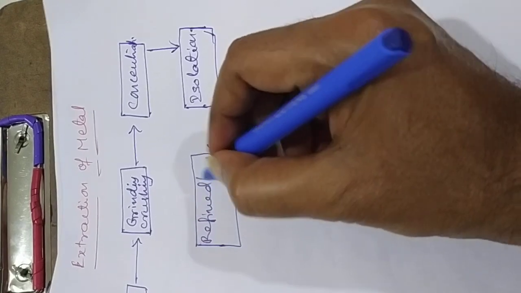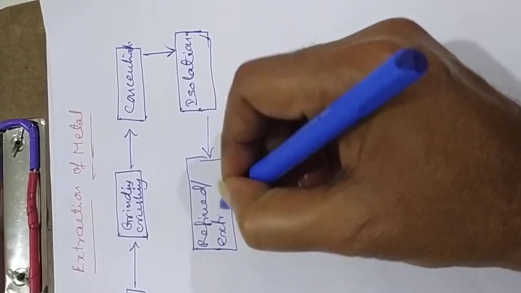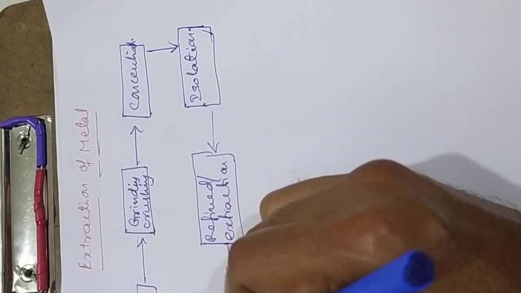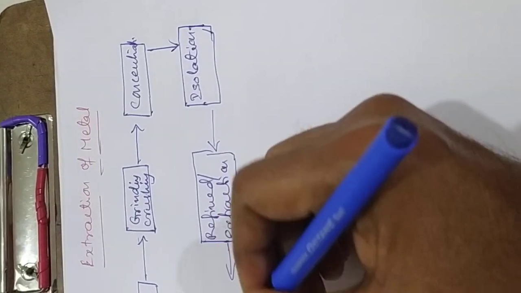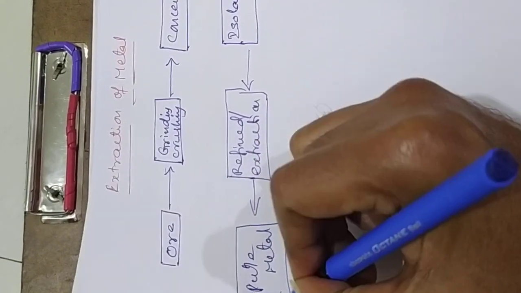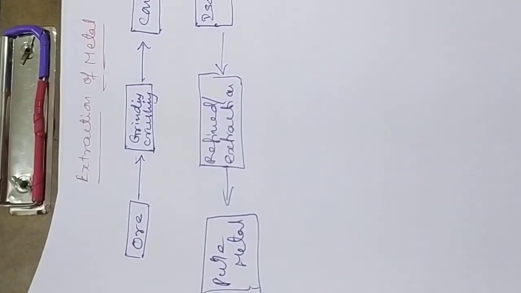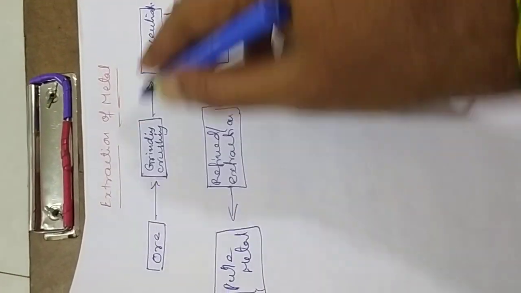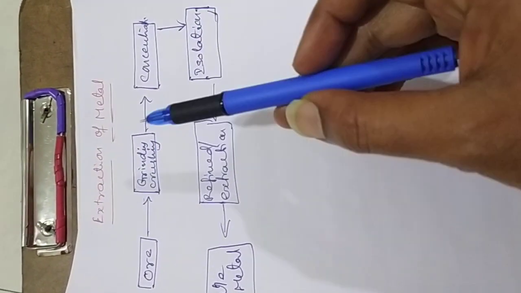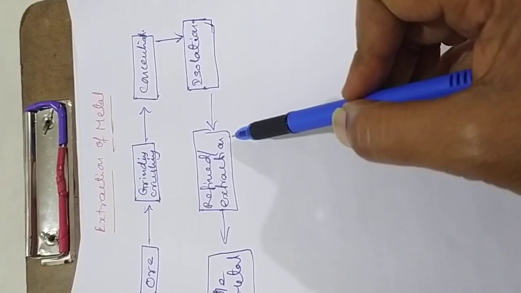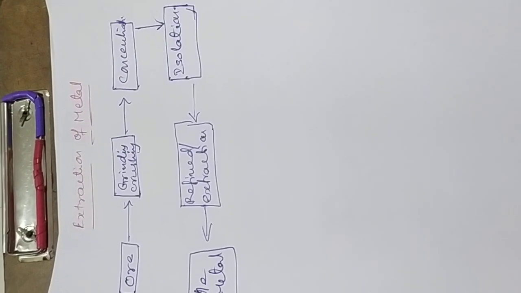Refined extraction. From this you will get pure metal. These are the basic 4 important steps: grinding, concentration, isolation, and refining or extraction.